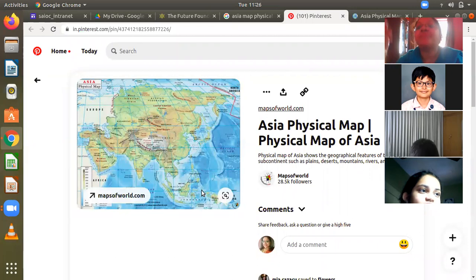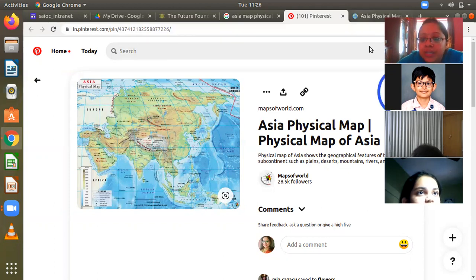Eastern and Western, absolutely. Eastern and Western hemisphere. Most of Asia lies in the Eastern hemisphere, starting from 26° east to 180° east. Basically, 180 passes almost through the extreme east part of Asia.